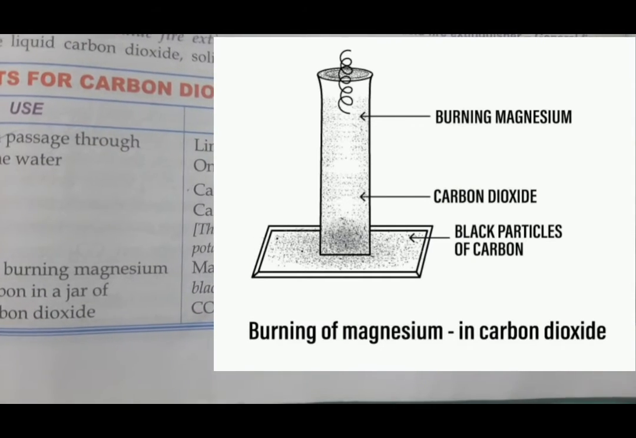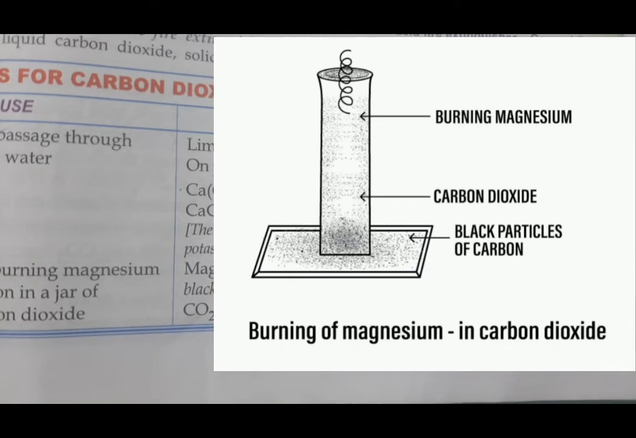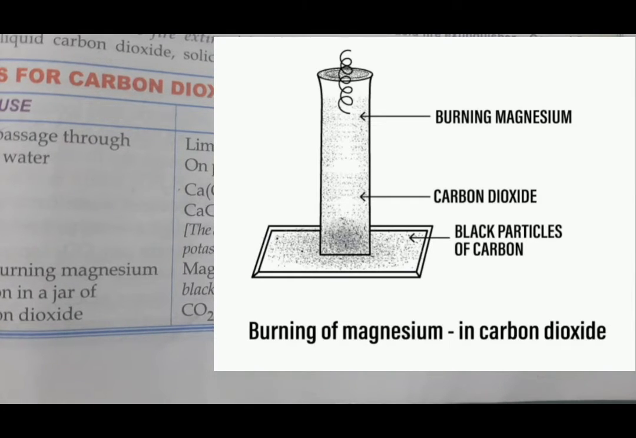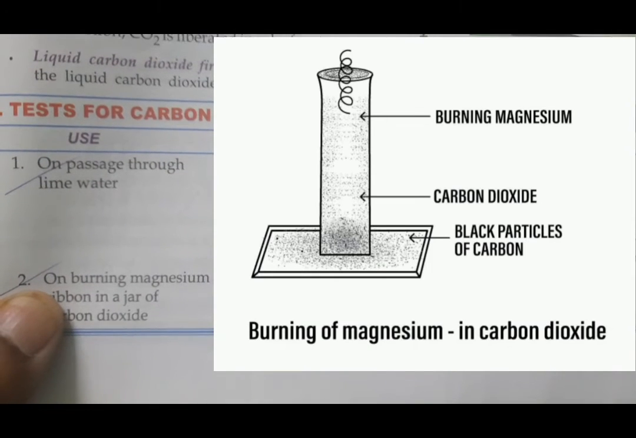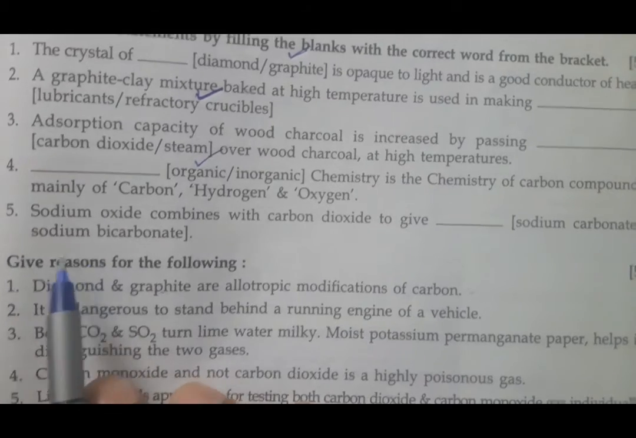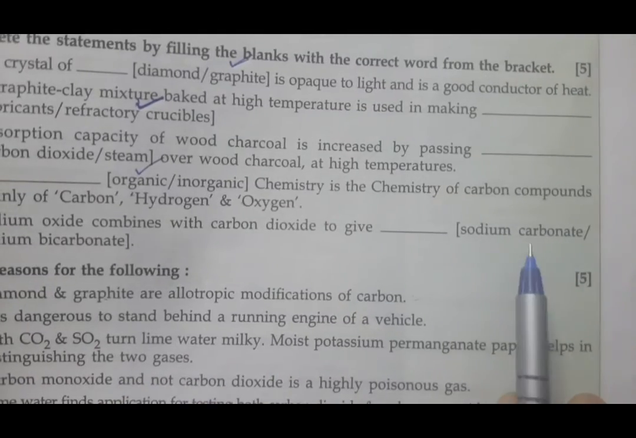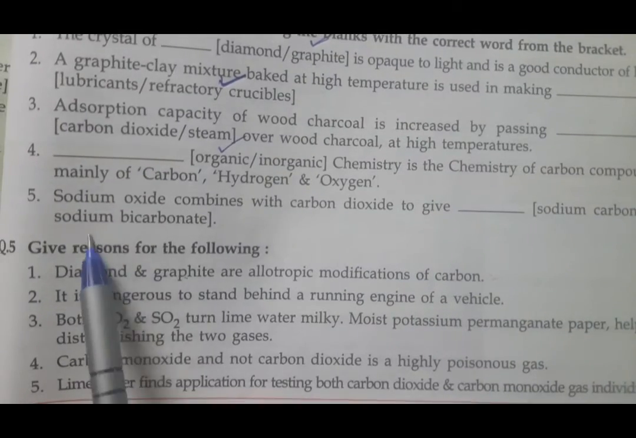Okay, so this is all about page number 113, students. So in this page, we learn the uses of carbon dioxide and the test for carbon dioxide. So both are very important. So here is one observed question which we can do, students. Sodium oxide combines with carbon dioxide to give what? Will you get sodium carbonate or will you get sodium bicarbonate?